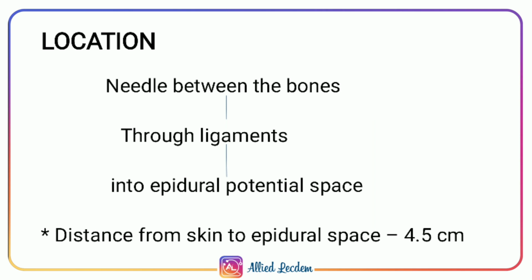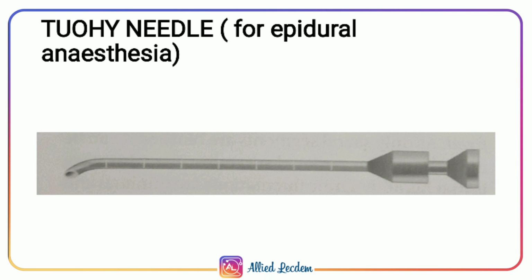Location: the needle passes between the bones, through the ligaments and then into the epidural potential space. The distance from the skin to epidural space is about 4.5 cm. The Tuohy needle used for epidural anesthesia is shown here.